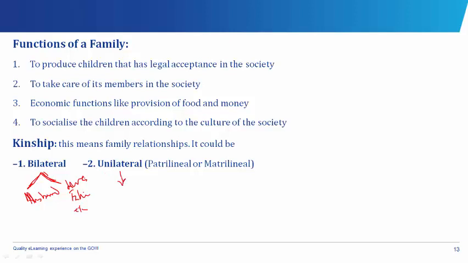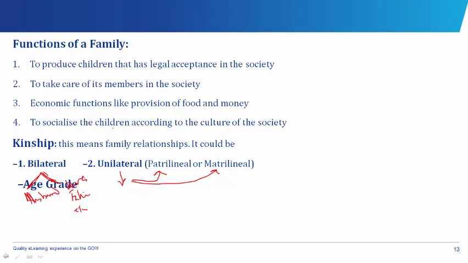Then unilateral is when it's organized just through one line, either the father or the mother. If it's organized through the father, it's called patrilineal, and when it's organized through the mother, it's called matrilineal. Okay, and kinship is also very important because it helps in socialization, protection of its members, and help in formation of a community, continuation of life, then also community development.